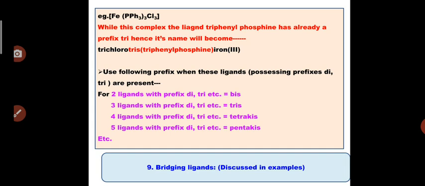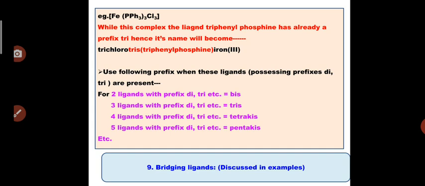For example, Fe(PPh3)3Cl3. In this example, the ligand triphenylphosphine already has a prefix tri, hence its name will become trichlorotris(triphenylphosphine)iron(III). So you can use the following prefixes for those ligands which have prefixes like di, tri, etc. For 2 ligands with prefixes di, tri, we use bis. For 3 ligands with prefixes di, tri, etc. we use tris. So for 4 ligands tetrakis, 5 ligands pentakis, etc.